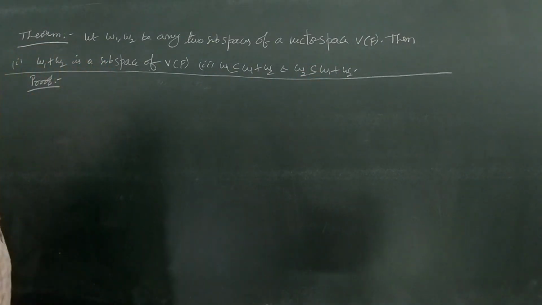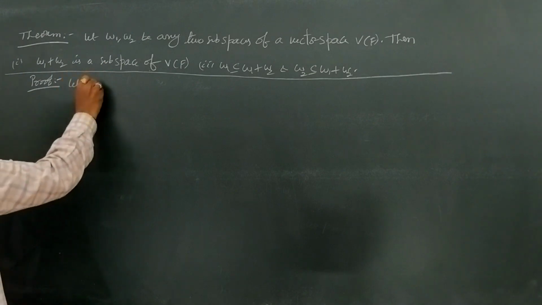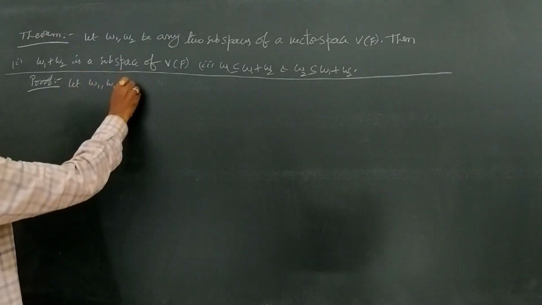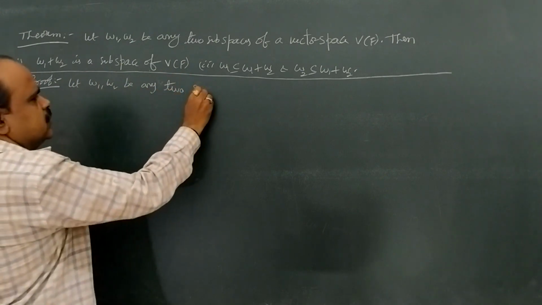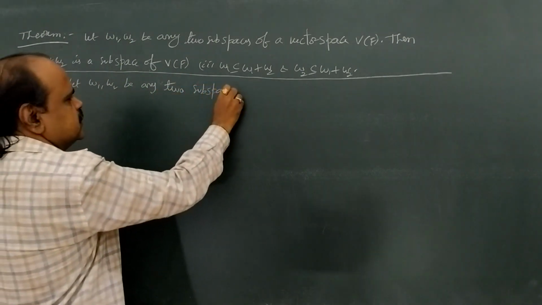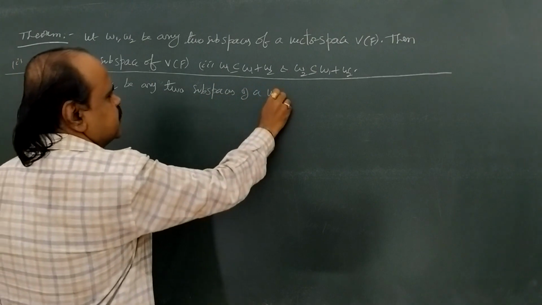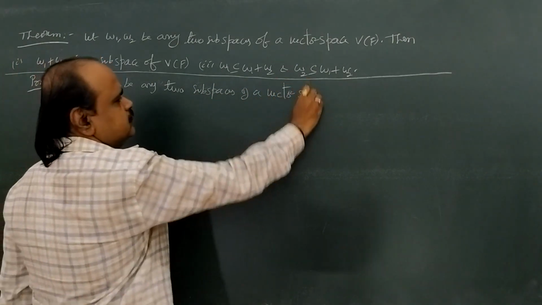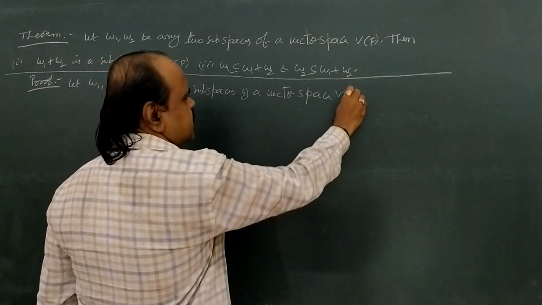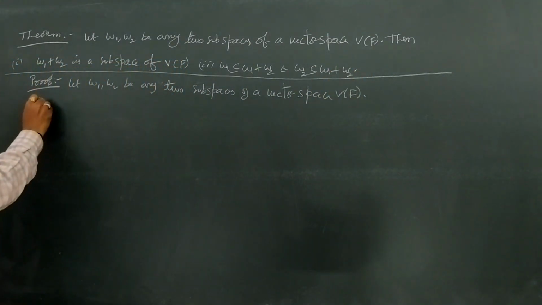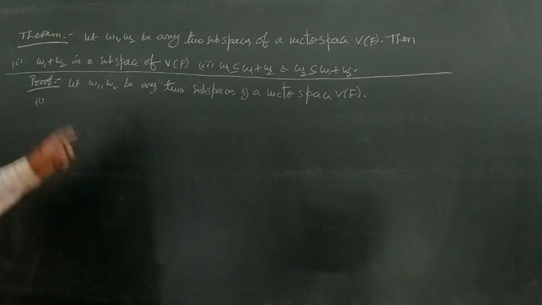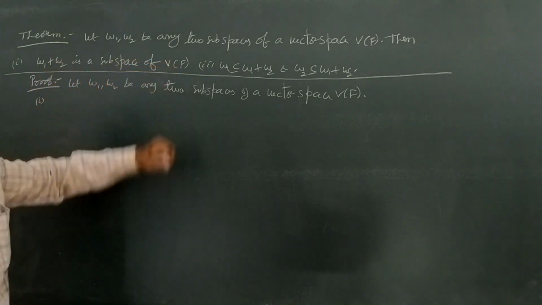So come to the proof. Let W1, W2 be any two subspaces of a vector space V over F. Now come to the first condition. In the first condition we are going to prove W1 plus W2 is a subspace of V over F.